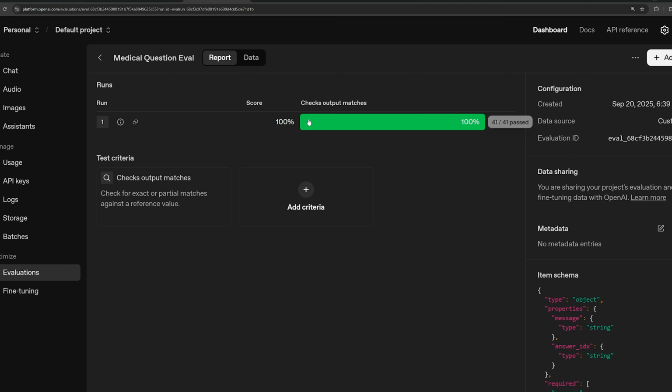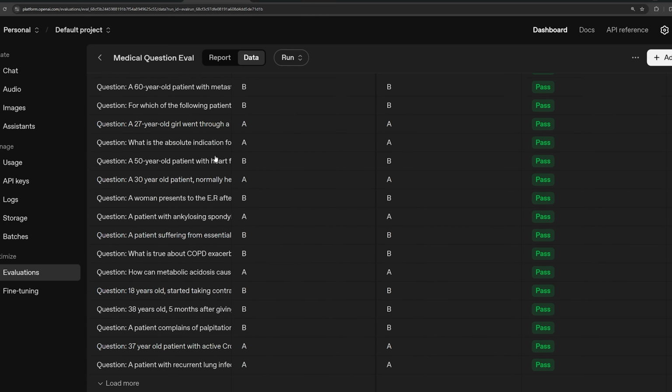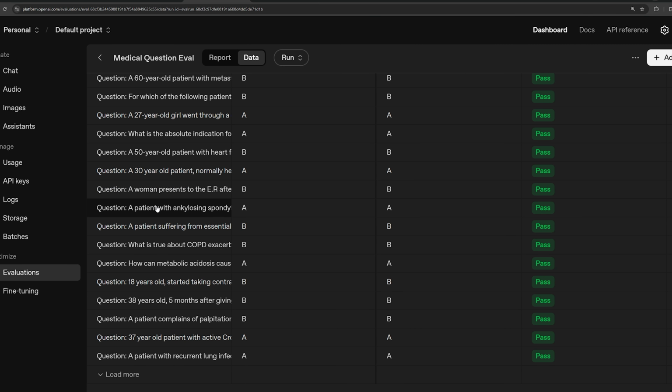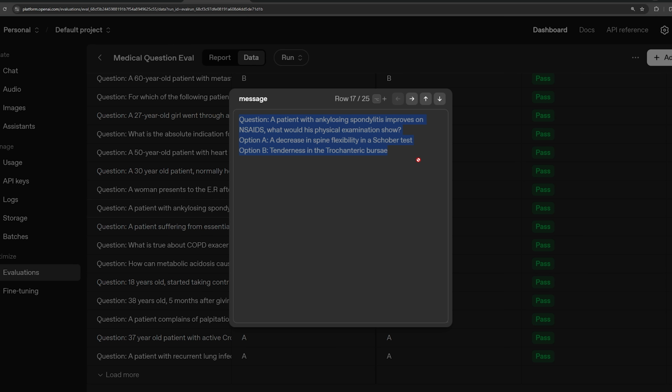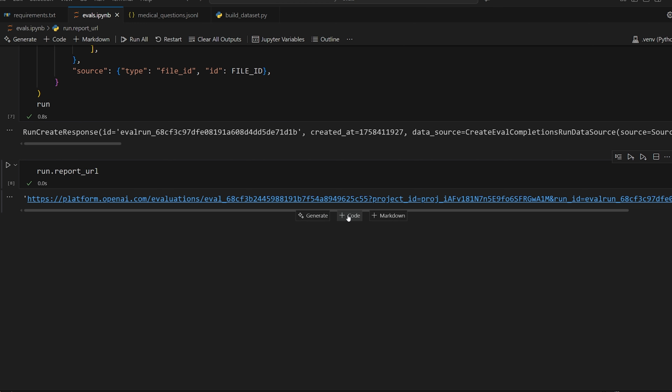So we can see it's already finished here. We can click into it, see how it did. It got 100%. So every question that we fed it, it gave us the proper answer, which is awesome. That's actually really surprising because that means GPT-5 is really good at these medical questions here. So maybe, I'm not a doctor obviously, so I don't know how hard these are, but it's still pretty impressive. These seem pretty tough. So that's how you can retrieve it through the UI.